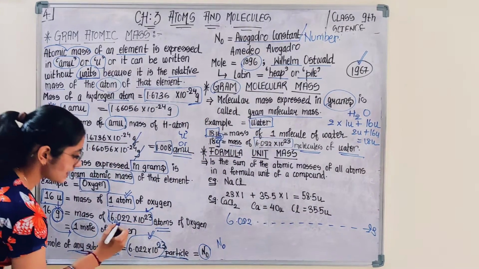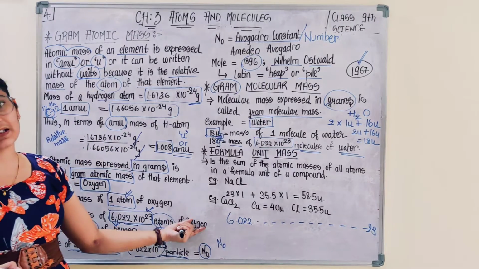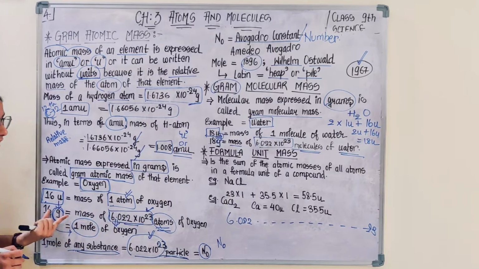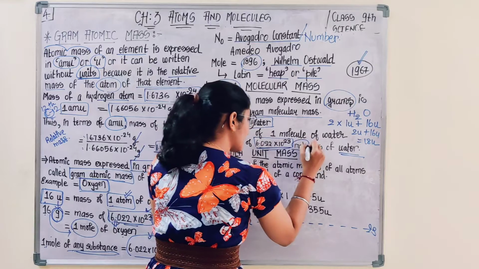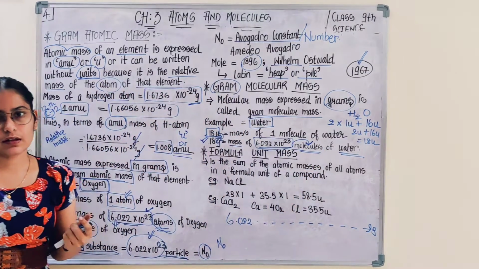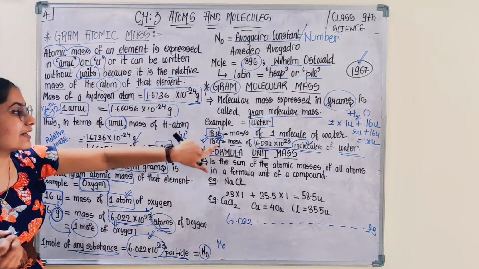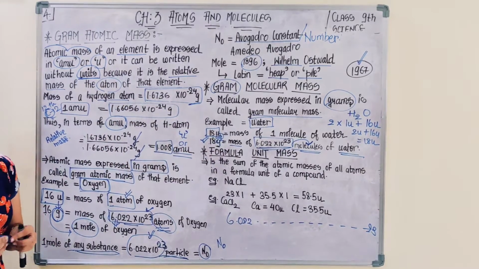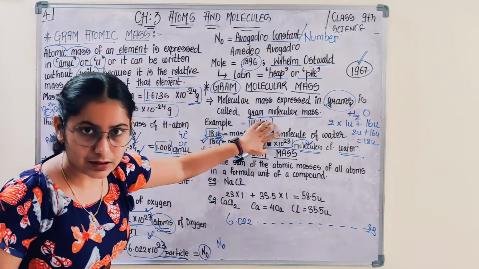Avogadro number of atoms of oxygen has a mass of 16 gram. Here, the mass of this much number of molecules is 18 gram. So I hope you are getting the difference between 18 U and 18 gram. This is a very good concept regarding gram atomic mass and gram molecular mass.